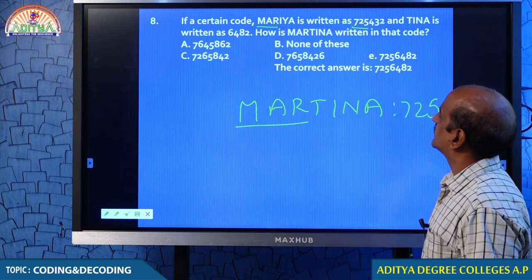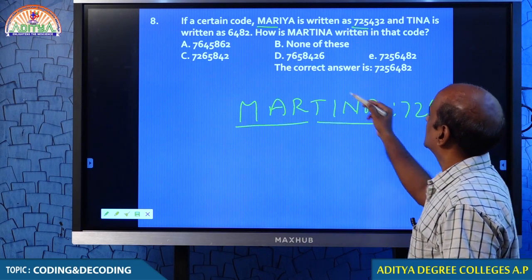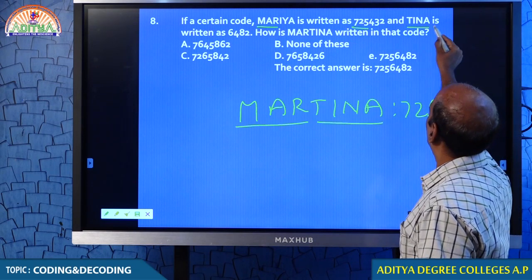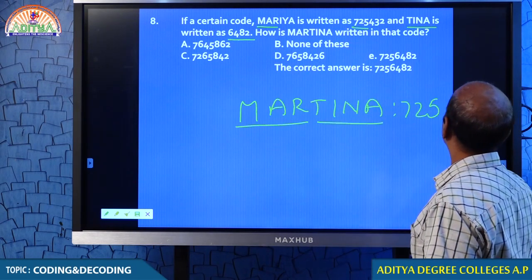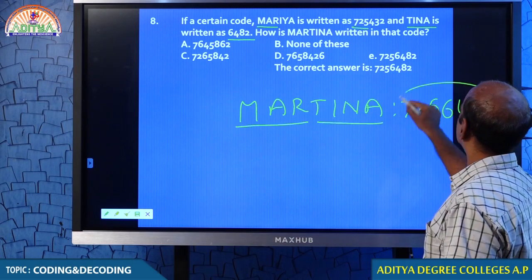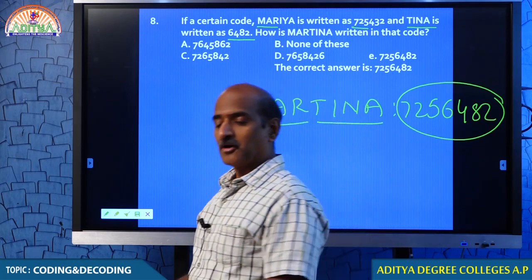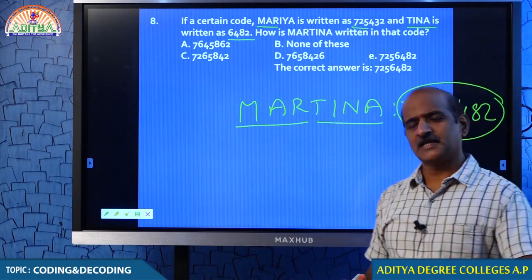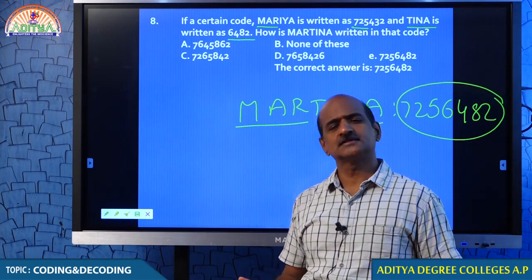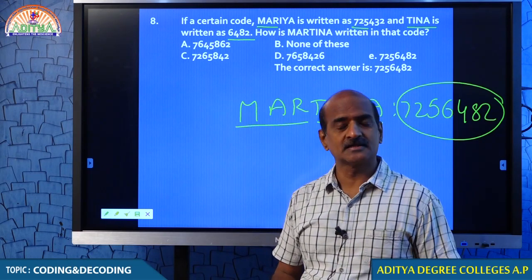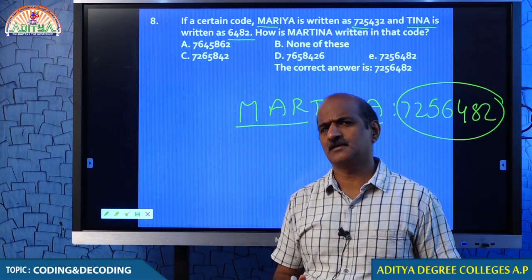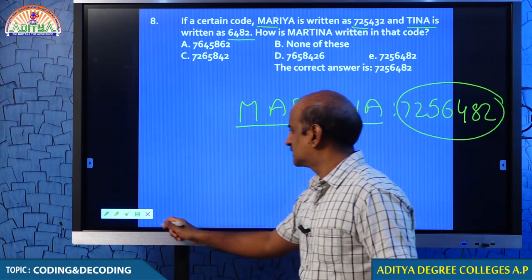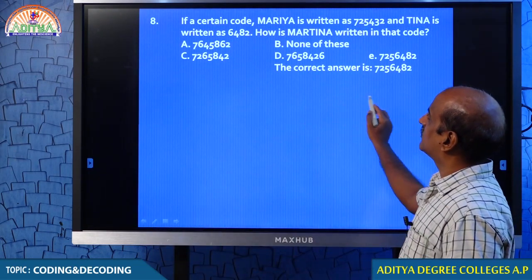M-A-R is 725, and what we want is T-I-N-A, 6482. I am not even trying to understand how that particular letter is coded, because I want to make use of the same letters and just decode. So in handling this kind of question, what is all important is to try to understand what the examiner wishes. That is it, nothing more than that. Come on, students, we move on to the next question. Question number 8, we are all done.